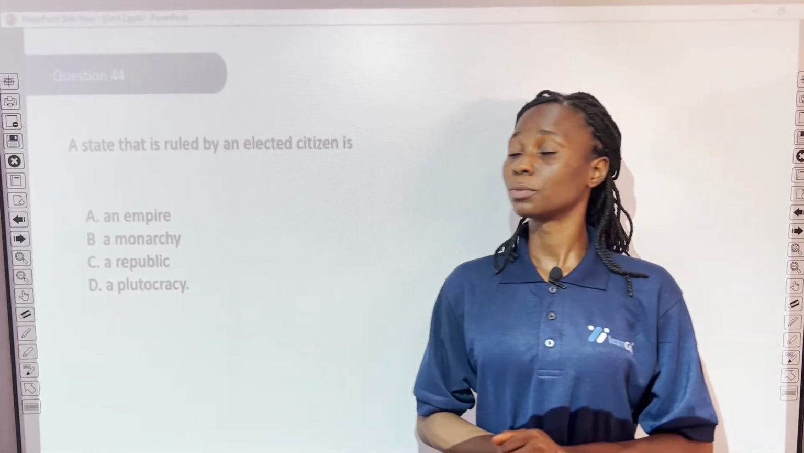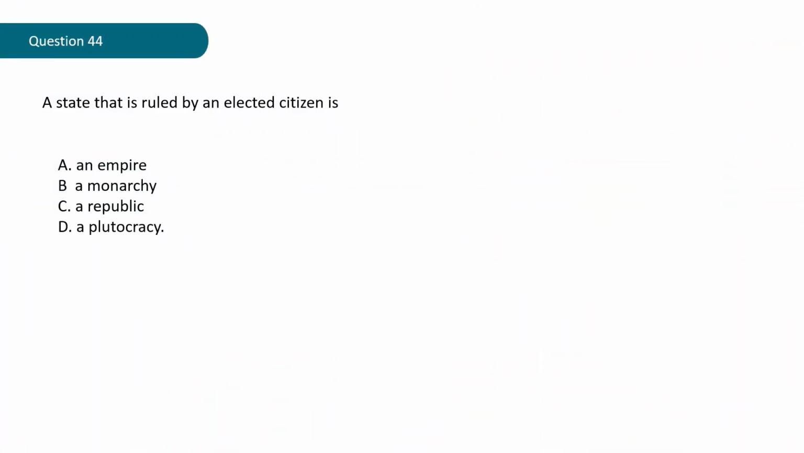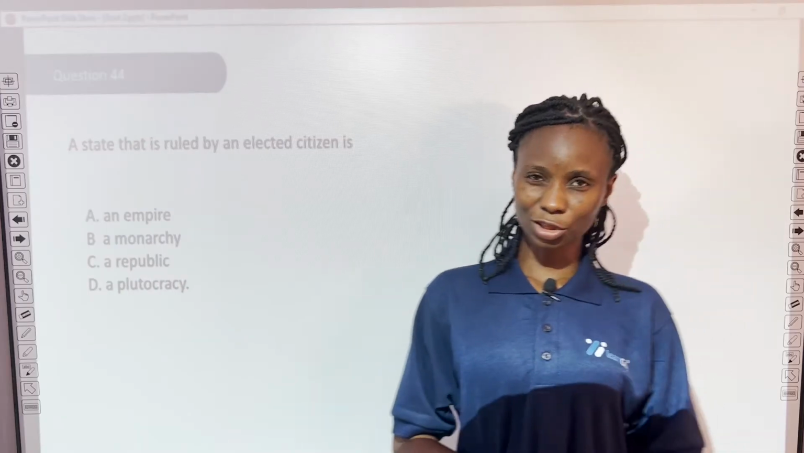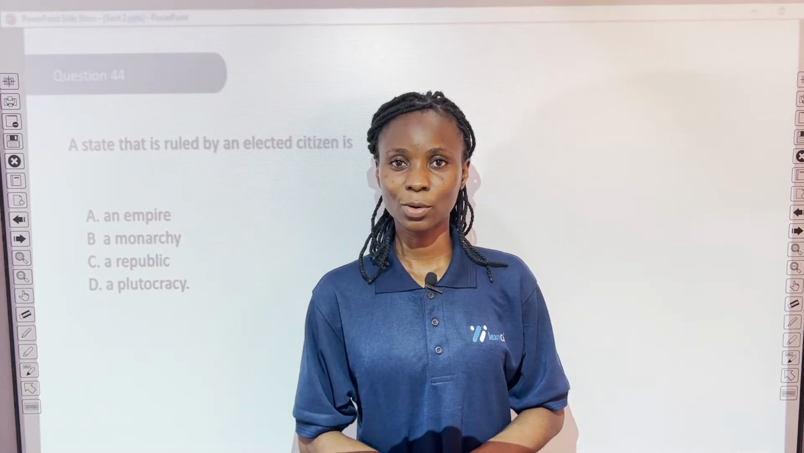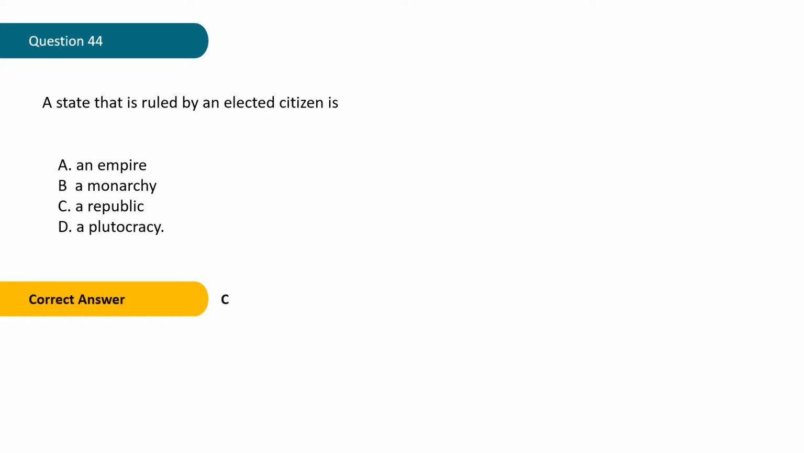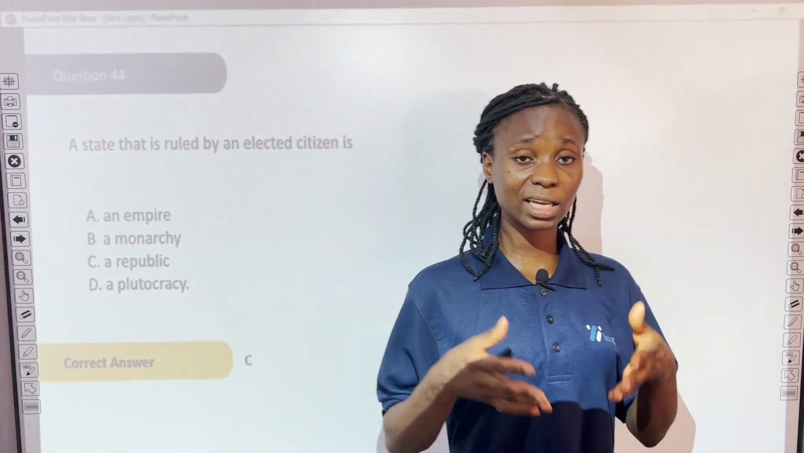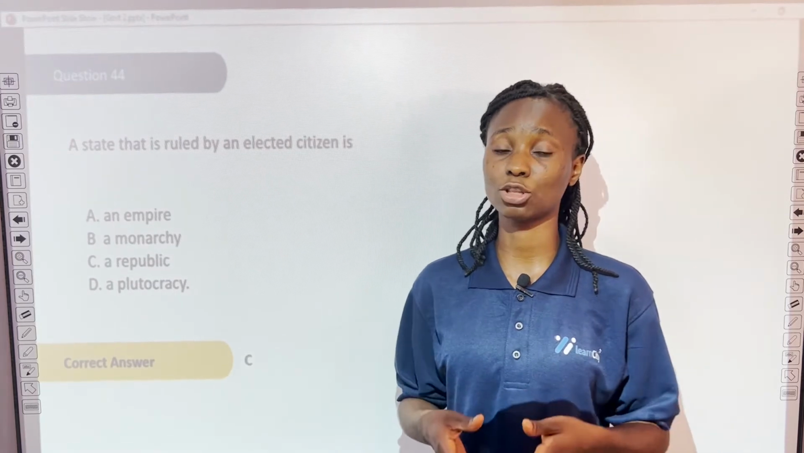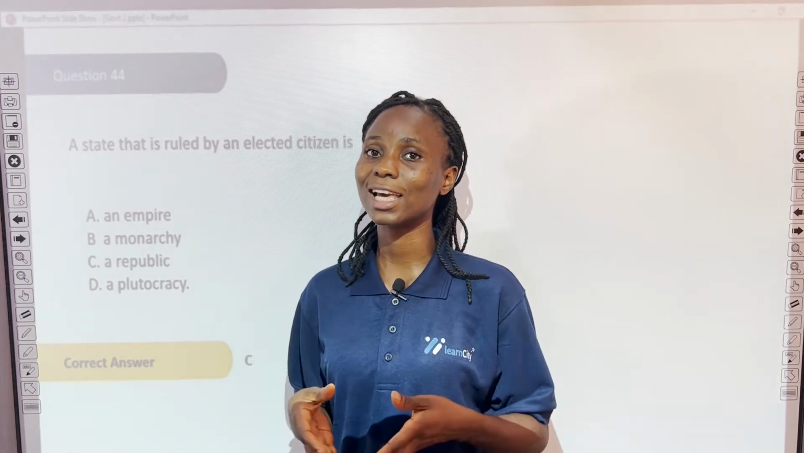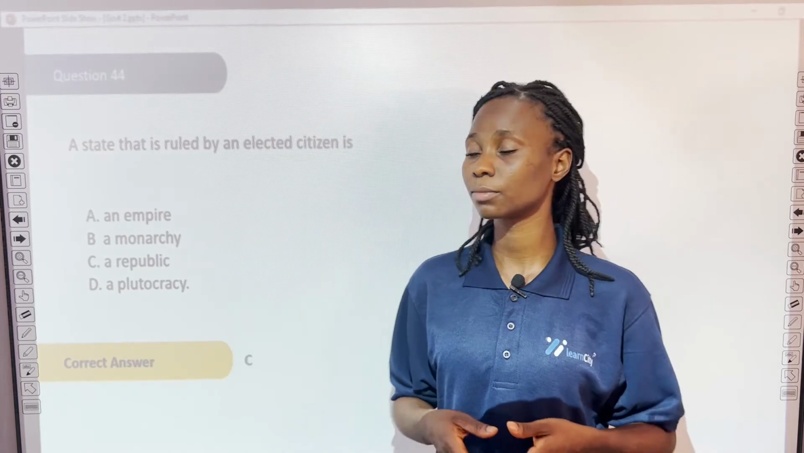Question 44. A state that is ruled by an elected citizen is A. An empire, B. A monarchy, C. A republic, D. A plutocracy. What do you think the answer is? Well, let's see. The correct answer is C, which is a republic. In a republic, the power is vested in the people, that's the electorate, and their elected representative.